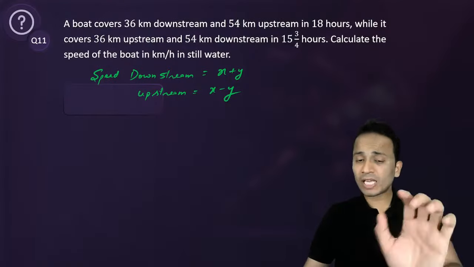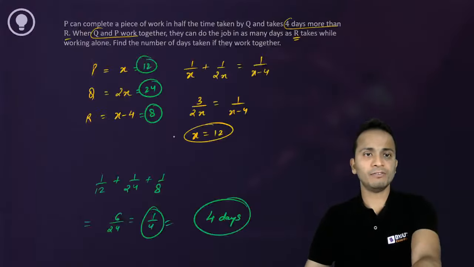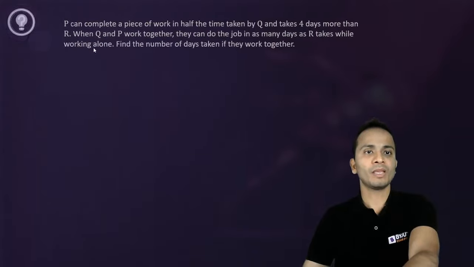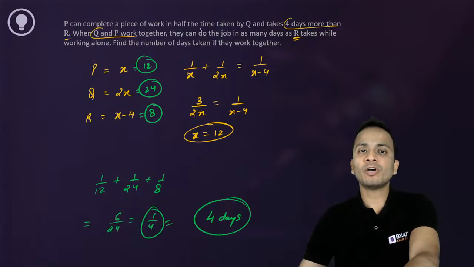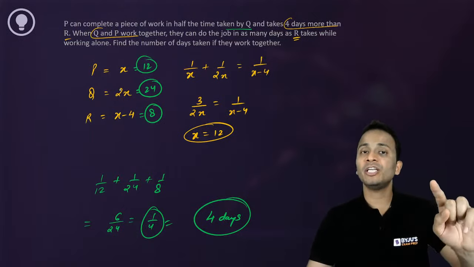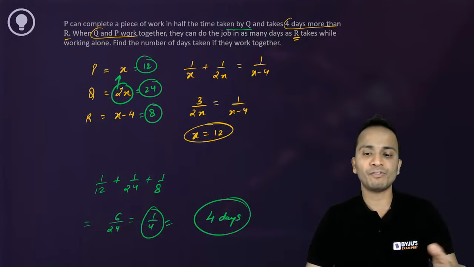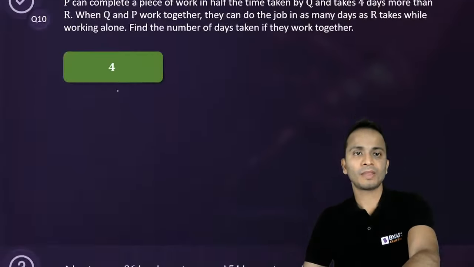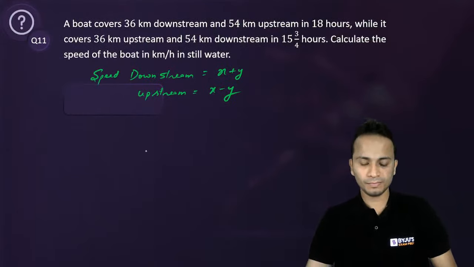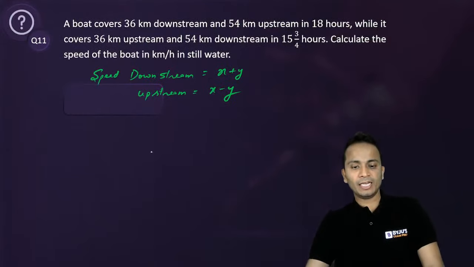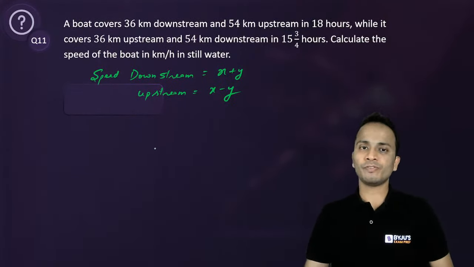I'll quickly take you to the previous question. Okay, let's read the statement. P can complete a piece of work in half the time taken by Q. P can finish in half the time taken by Q. So if Q is 2x, then P is half of that. All right. Okay. Now let's look at the solution of this one.